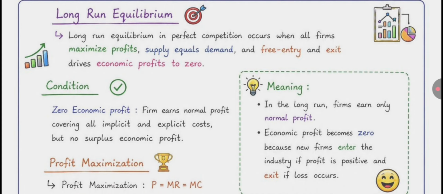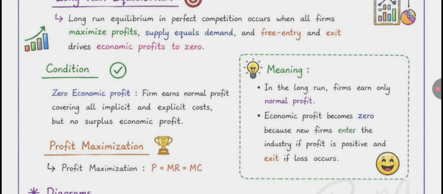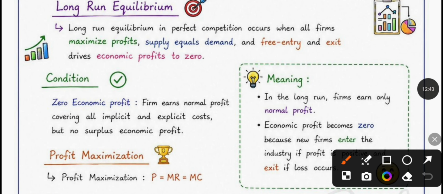Then long run equilibrium. What does long run equilibrium mean? Long run equilibrium in perfect competition occurs when all firms maximize profit, supply equals demand, and free entry exists. Price equals average cost, leading to zero economic profit.